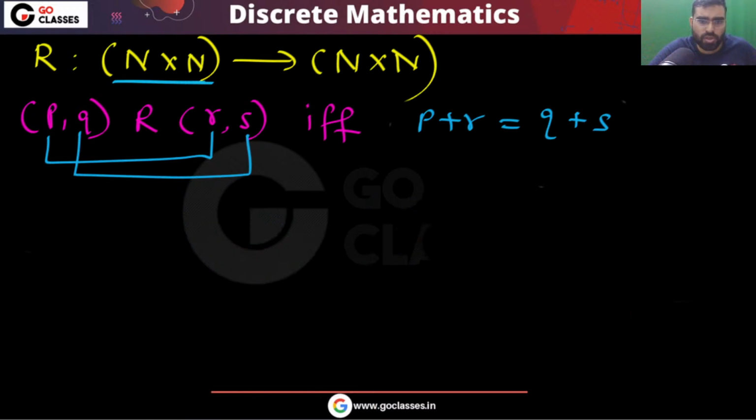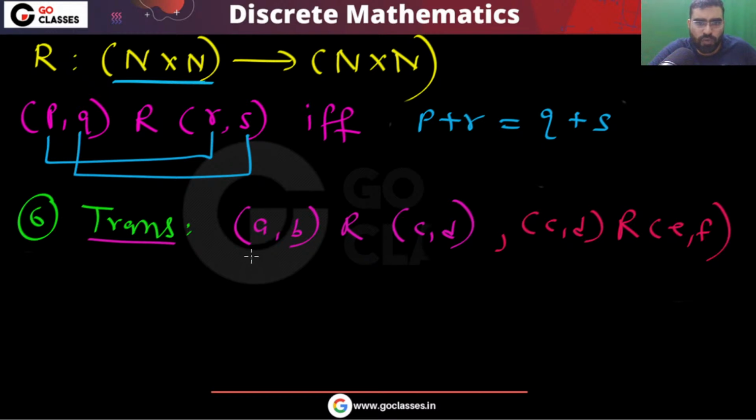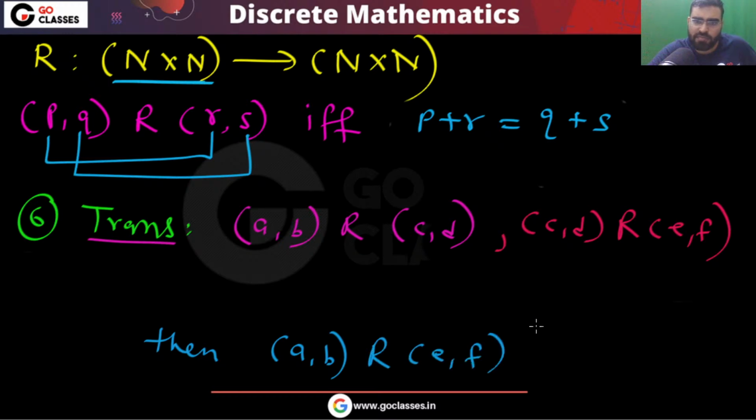Let's move on to the transitive property. What can you say about it? The transitive property says that if A comma B is related to C comma D, and C comma D is related to E comma F, then can we say that A comma B will be related to E comma F?